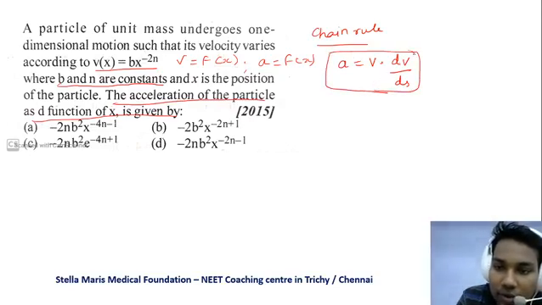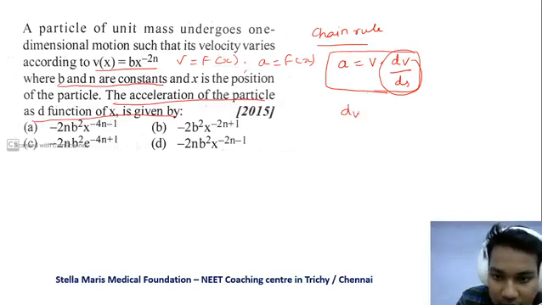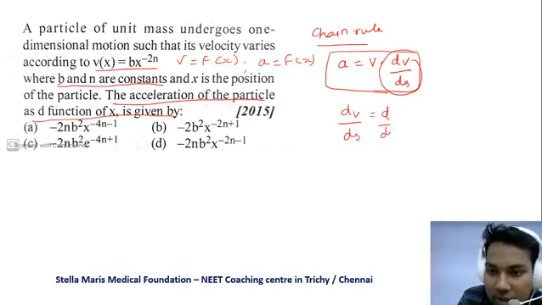So first we'll find out dv by ds, that is equal to d by dx. In the place of s you can write x.